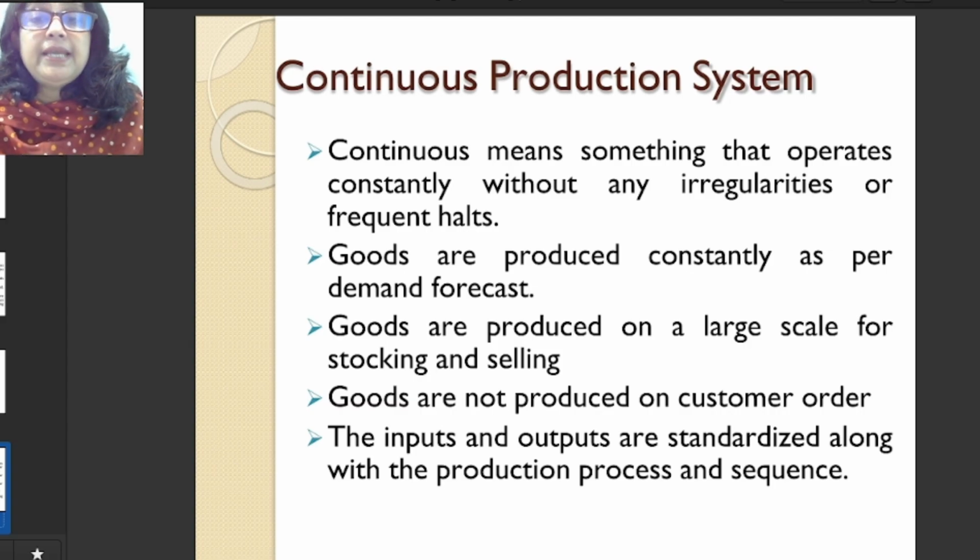We can take examples like the cement industry, the sugar industry, the paper industry; they go for continuous production. What they do? They keep it in stock. They go on producing, keep it in the stock, and as per the demand requirement, they go for delivering the product.